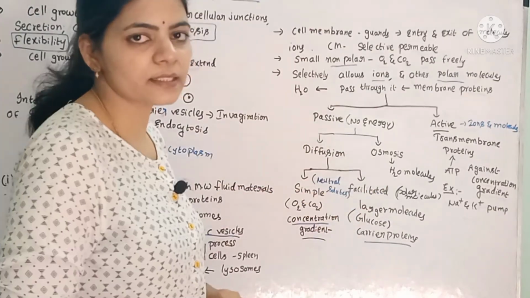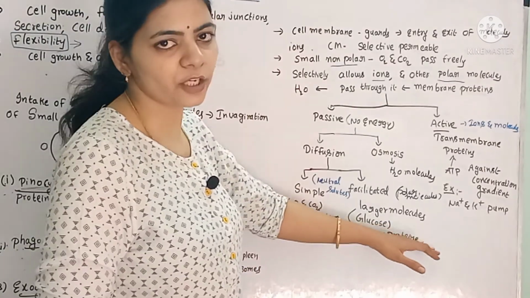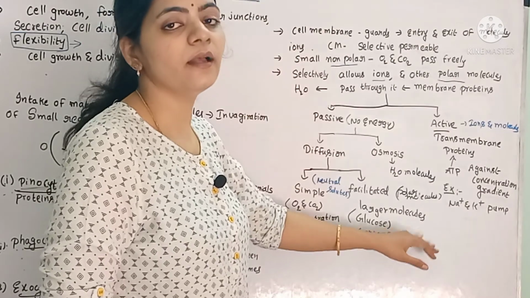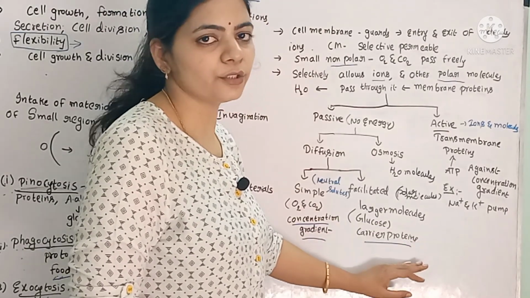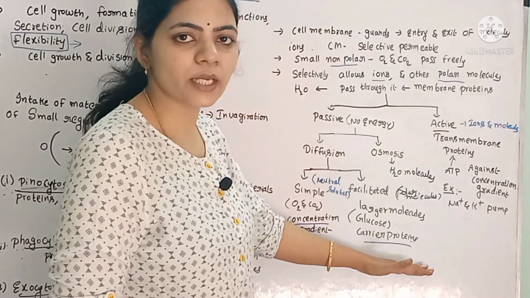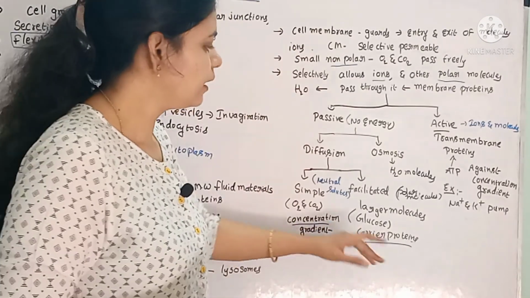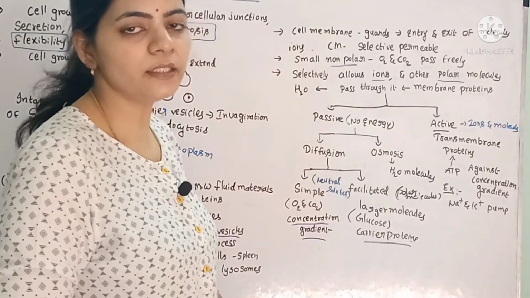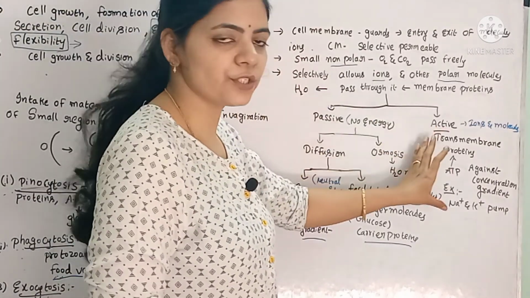Some polar molecules, the larger polar molecules, enter the cell by means of carrier proteins. These carrier proteins change their shape according to the solute particles entering, and that type of transport is called facilitated diffusion. And there is one more type, active transport.